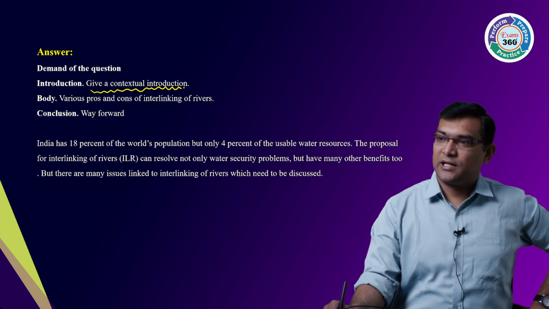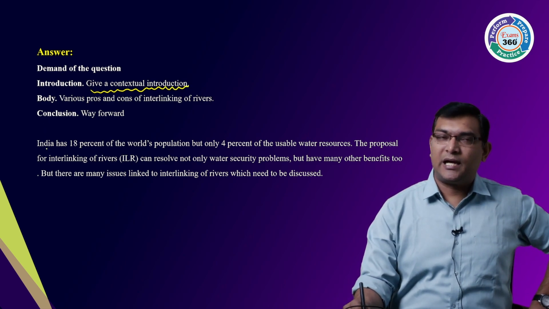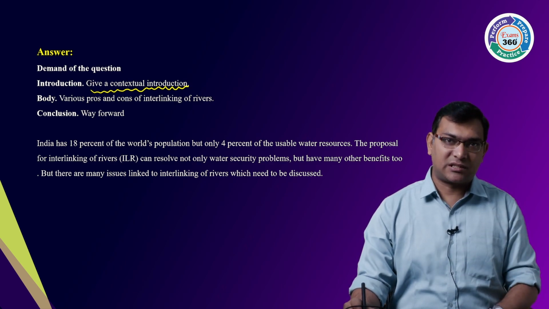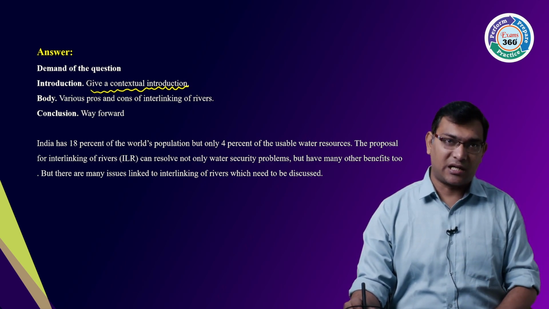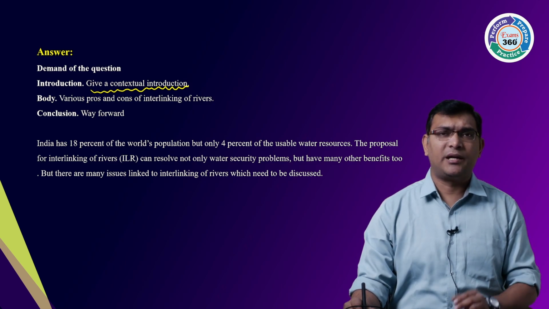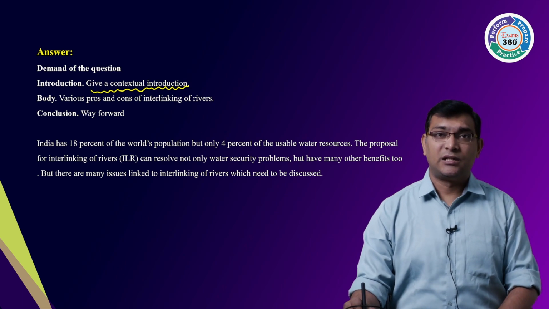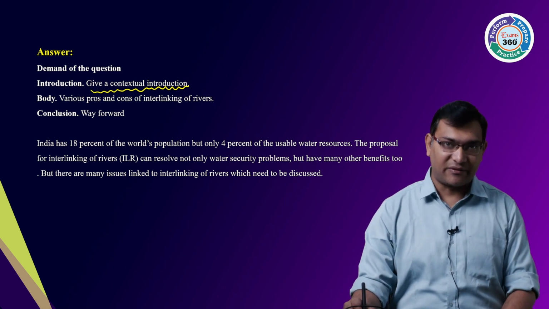For example, for India, you can give it like this also. The Himalayan rivers are generally perennial rivers, and your southern rivers are non-perennial rivers.